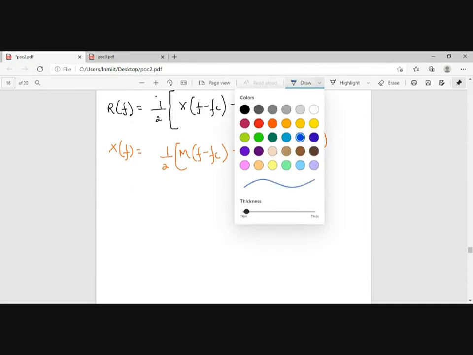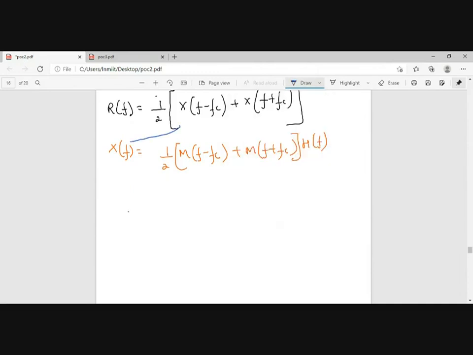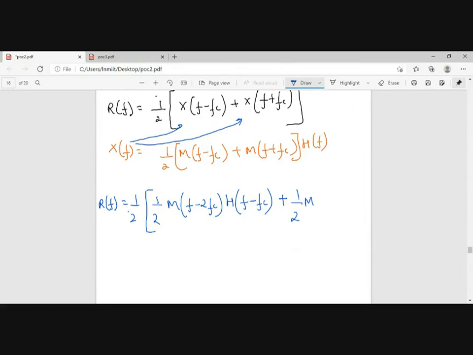So let's start. Now keeping x of f here and here, r of f will be equal to half of m of f minus 2fc times h of f minus fc. Then if I multiply this with this, it will be half of m of f times h of f minus fc.